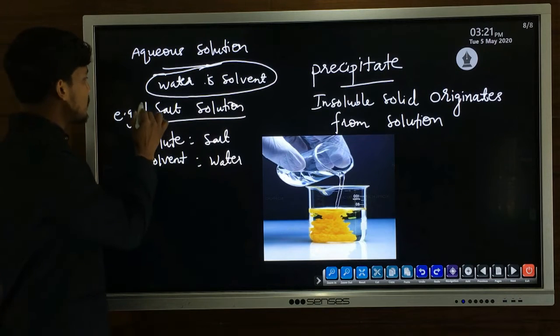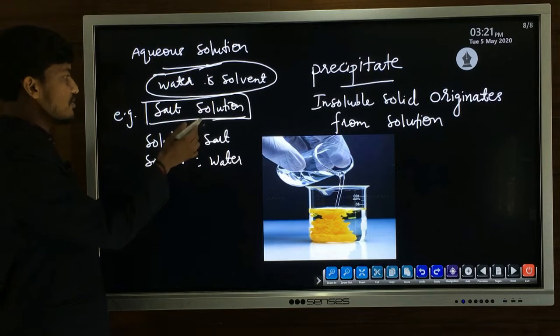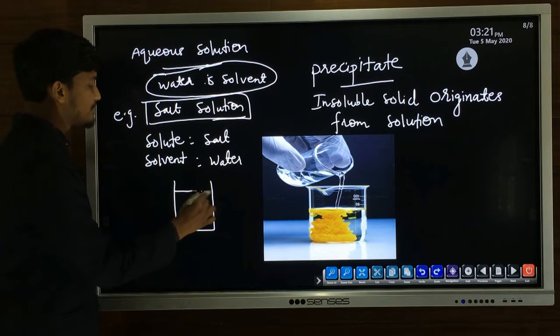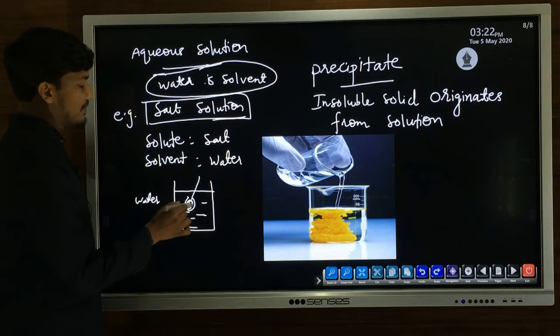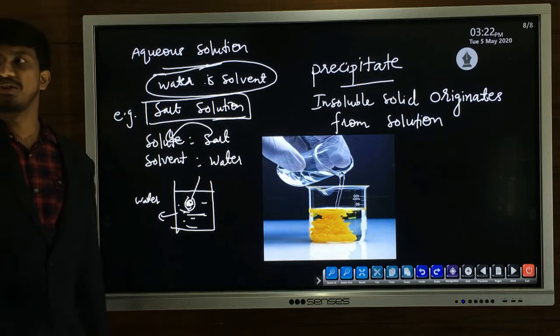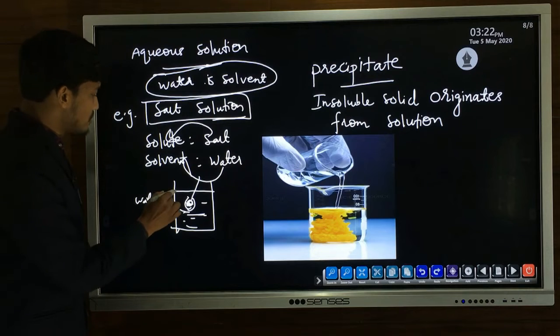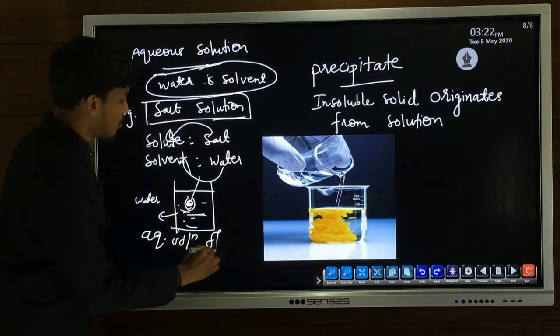For example, suppose you make a salt solution, sodium chloride, that is, common salt solution. We take a beaker with water, put 1 spoon of salt in this water and mix well, and we get salt solution. In this case the salt is the solute and water is the solvent, so this is an aqueous solution of salt.